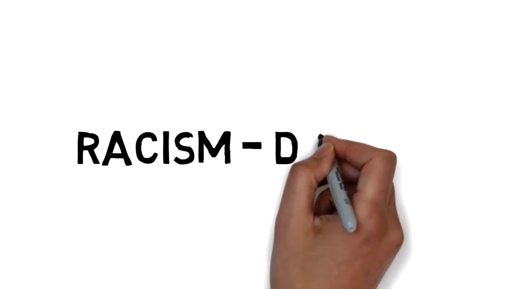Last week we looked at the Universal Declaration of Human Rights and what basic rights humans are entitled to because they are humans. And so today in this unit we are going to be defining racism, and we are going to be looking at how the ideas of racism influenced South African government policies up until 1994.